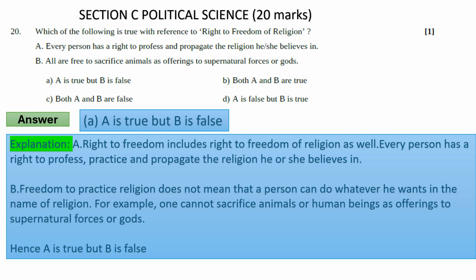B. Freedom to practice religion does not mean that a person can do whatever he wants in the name of religion. For example, one cannot sacrifice animals or human beings as offering to supernatural forces or God. Hence, A is true but R is false. Now move to our next question.